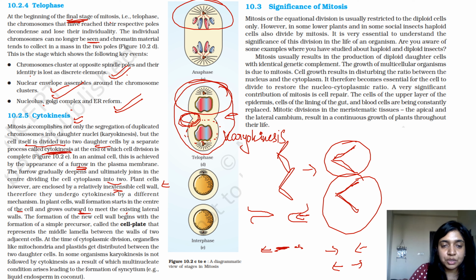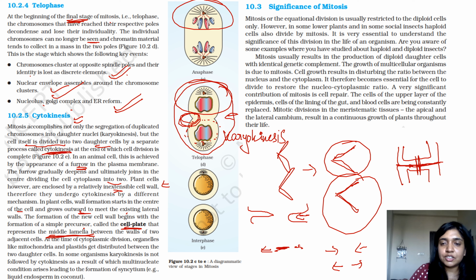The formation of the new cell wall begins with the formation of a simple precursor known as the cell plate, which represents the middle lamella. So in plants, this is how the cell wall is arranged.